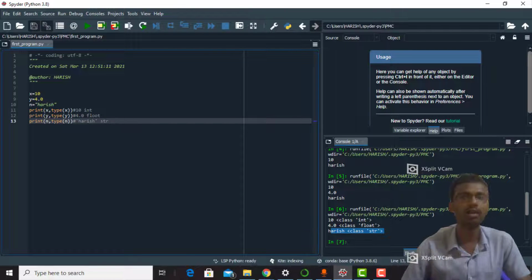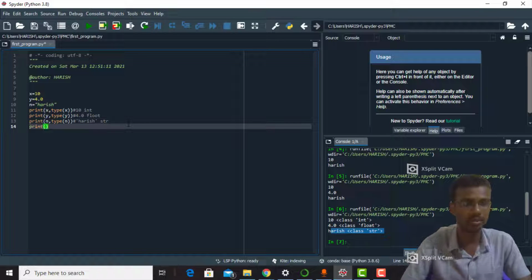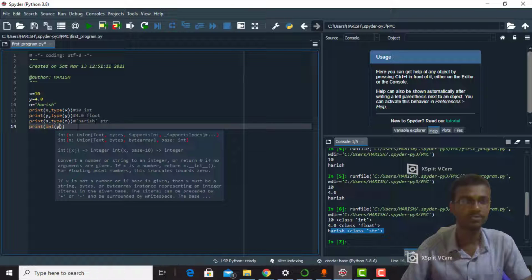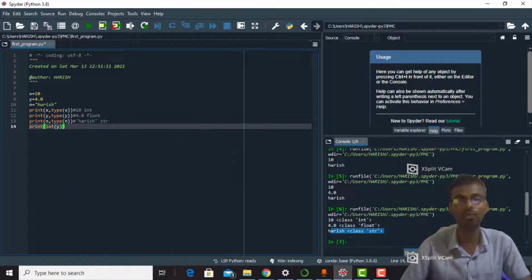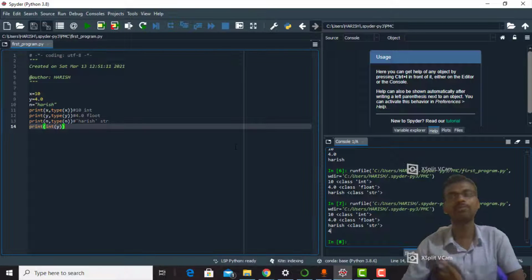And we have casting also. Casting means converting from one data type to another data type. I would like to convert and print. We have to cast the float into integer, so int of y. See, now the output will be 4 only, not 4.0.